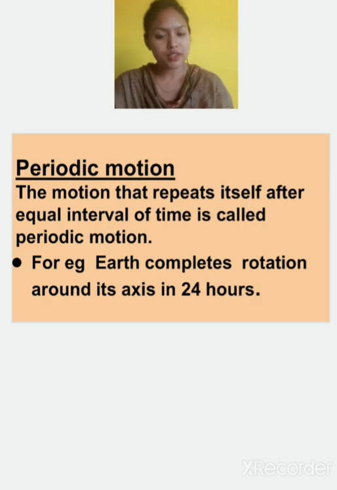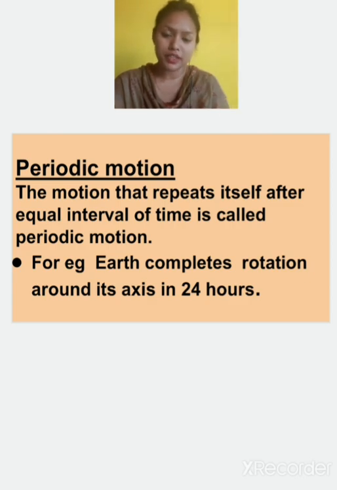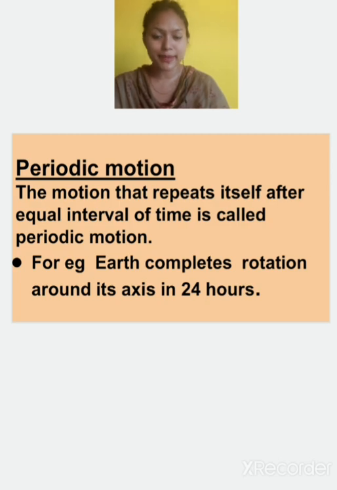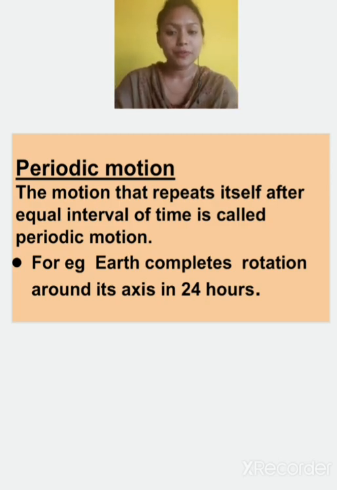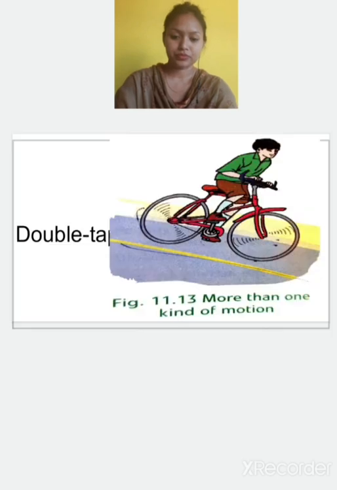That is also periodic motion. The names of weeks repeat themselves, that is periodic motion. Months repeat themselves after some time, that is an example of periodic motion. So the motion that repeats itself after a period of time is known as periodic motion.